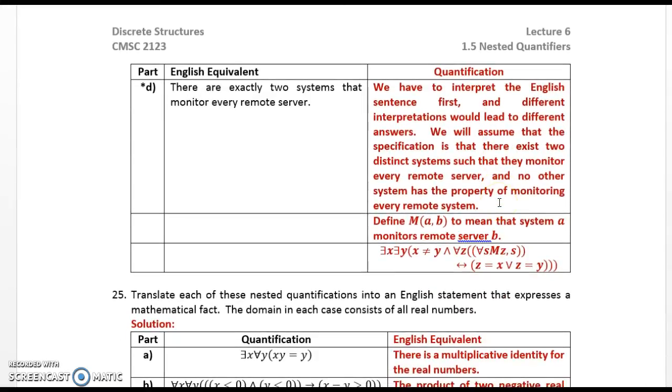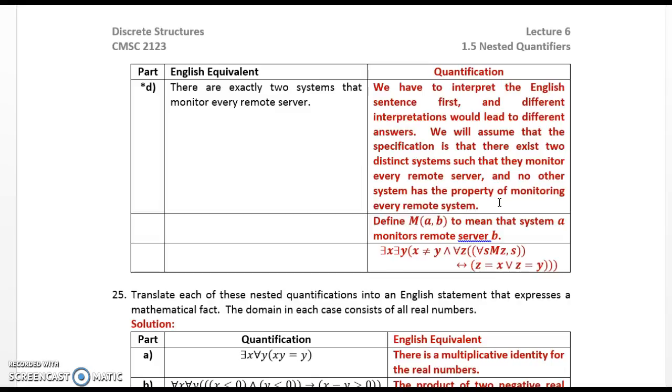Part D. There are exactly two systems that monitor every remote server. We have to interpret the English sentence first, and different interpretations would lead to different answers. We will assume that the specification is that there exist two distinct systems such that they monitor every remote server and no other system has the property of monitoring every remote system.